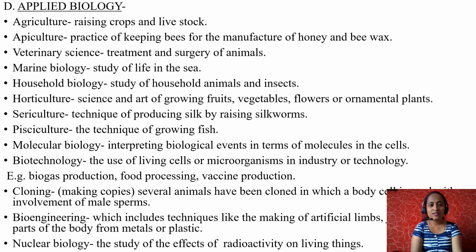It includes techniques like making of artificial limbs and different parts of the body by using metals or plastic. What is nuclear biology? It is the study of effects of radioactivity on living things. Study of effects of radioactivity, say for example uranium, on living things.